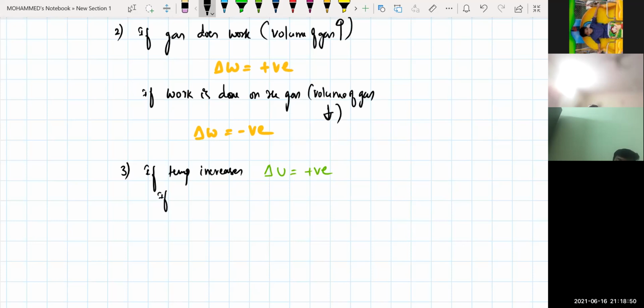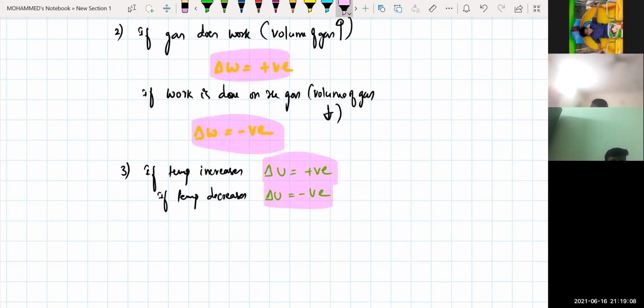Opposite again: if temperature is decreasing, delta U will be equal to how much, beta? Delta U here will be negative. I hope you got the relations related to this one. So these are the sign conditions you need to remember.